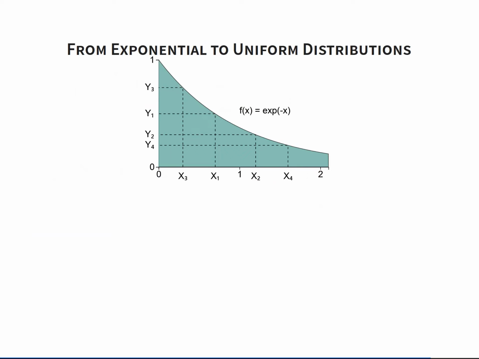Let us now simplify the problem further. So here we see the function e to the minus x and a bunch of x values and corresponding y values. Then saying that the x's are independent with exponential distribution is equivalent to saying that the y's are independent with uniform distribution in 0, 1. This is not true for any density function, but it's true in this case.